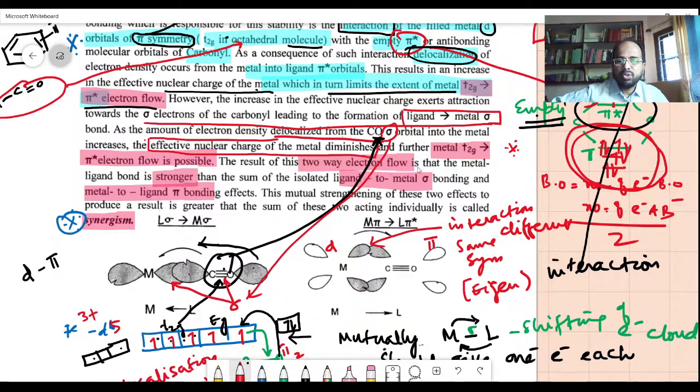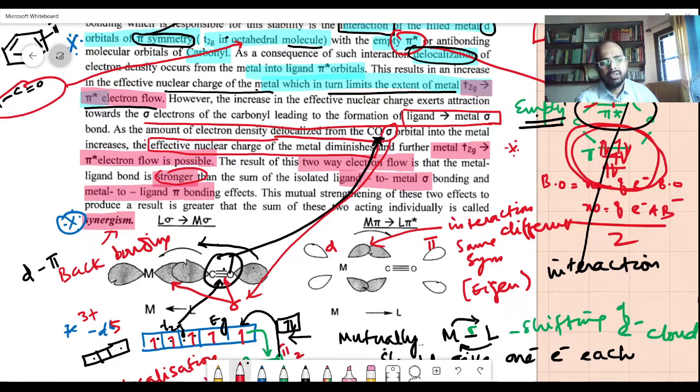The result of this two electron flow is that the metal ligand bond is stronger than the sum of the isolated ligand to metal sigma bonding and metal to ligand pi bonding. This mutual strengthening is actually called synergism. In fact, I think this is also known as back bonding.